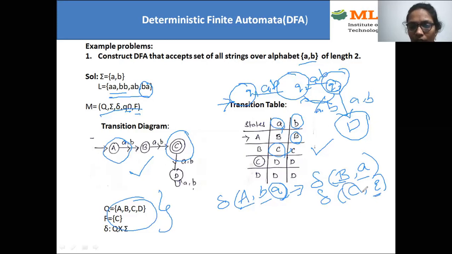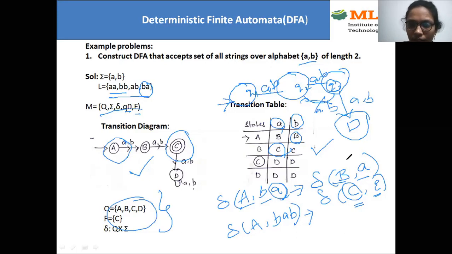You need to check whether you have reached the final state or not. So C. What is C? C is the final state here. So this string is accepted by this language. Now we'll check another one. So delta A, the string is BAB.